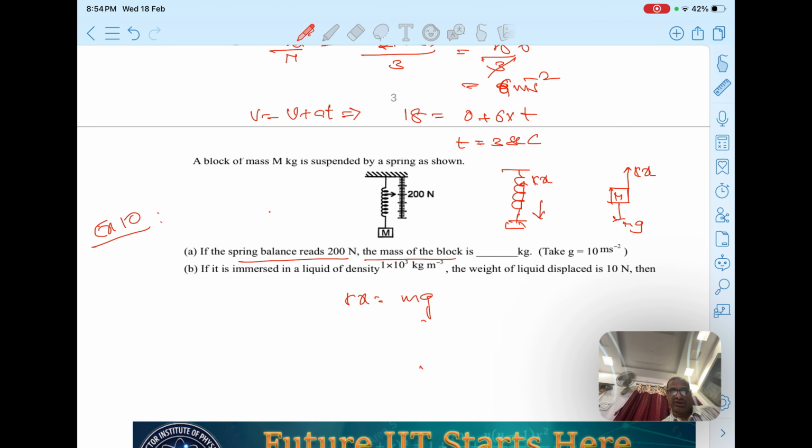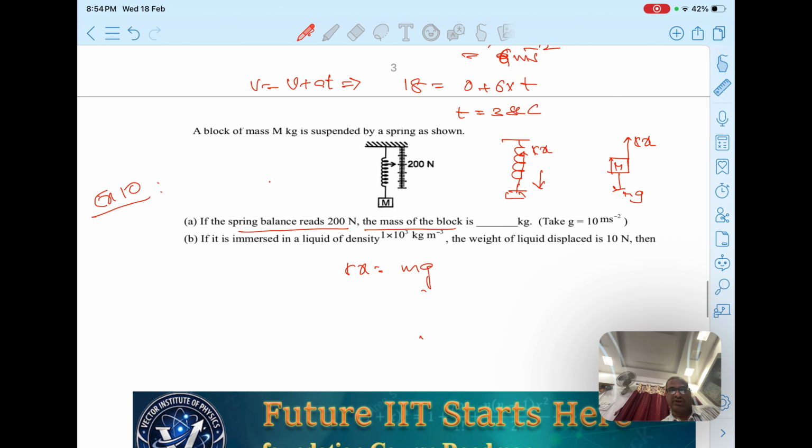Student, they are asking the mass of the block if the spring balance reads 200 newtons, right? So reading of the balance, which is kx, is 200. So 200 is equal to mass into g, you can take g as 10. So you can read this as the mass is 20 kg. Okay, so 20 kg, and it is immersed in a liquid of density.